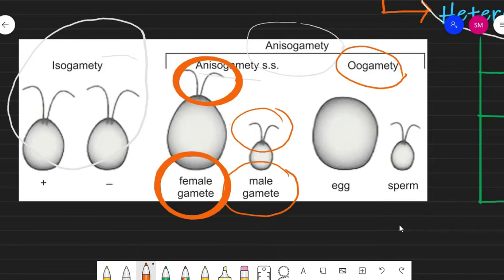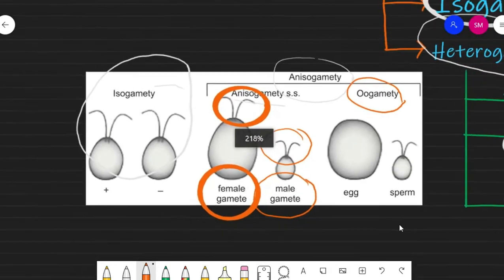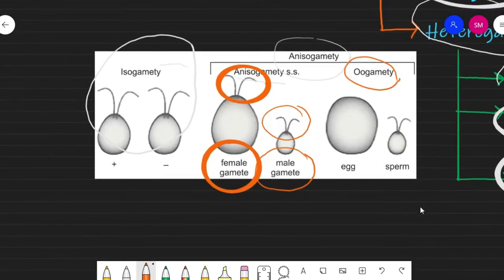Their gamete formation is called gametogenesis. Specifically, if you notice, the gamete formations are classified into two different types. Firstly, gametogenesis, and in the case of gametogenesis it will again be classified into two options.